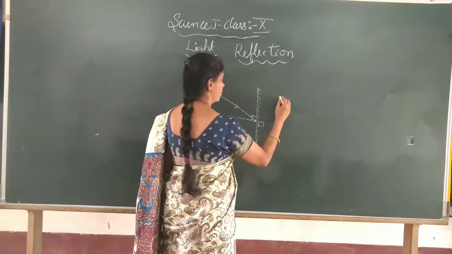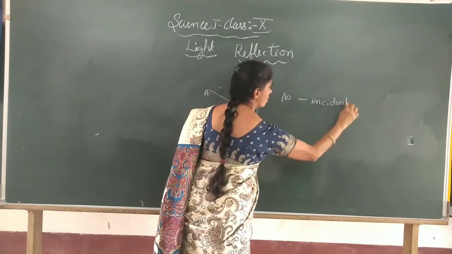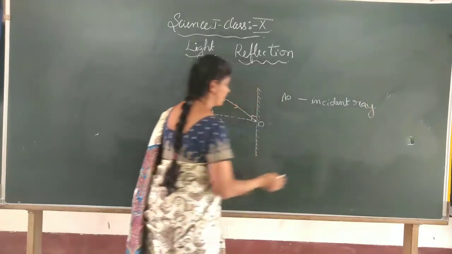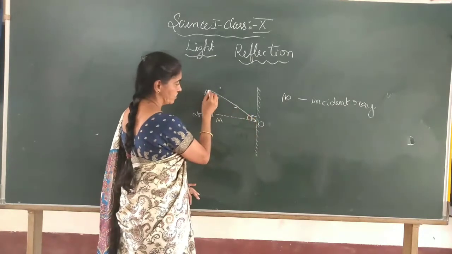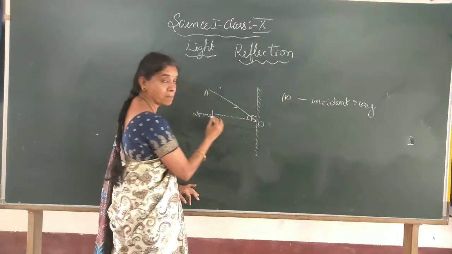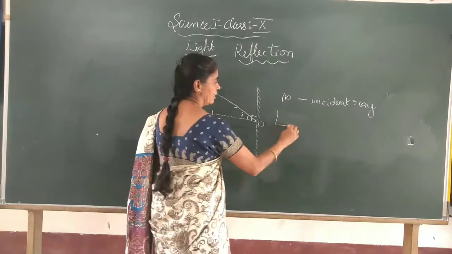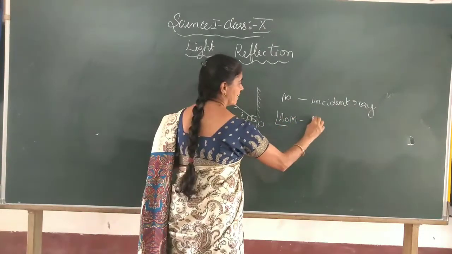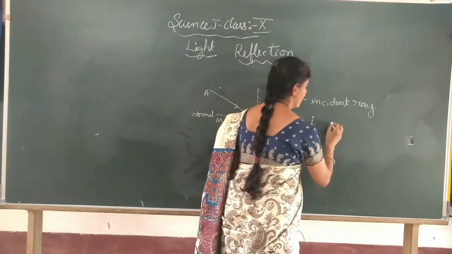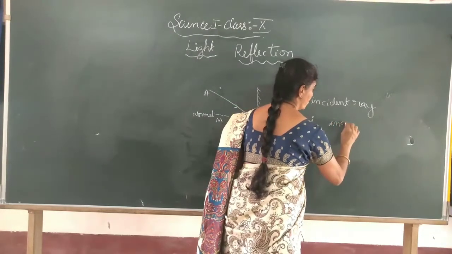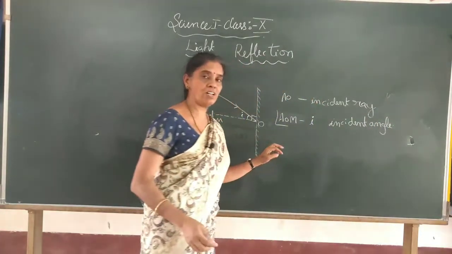The angle that the incident ray makes with this normal line, angle AOM, which I marked as I, is called the angle of incidence.